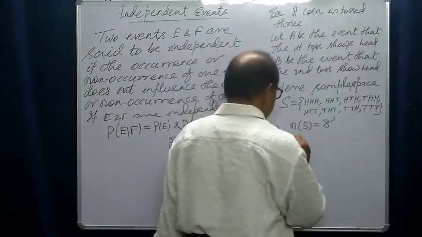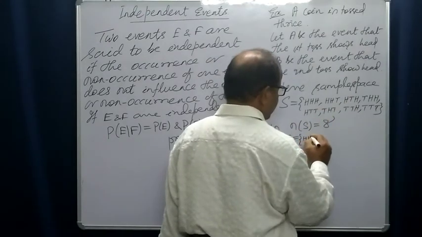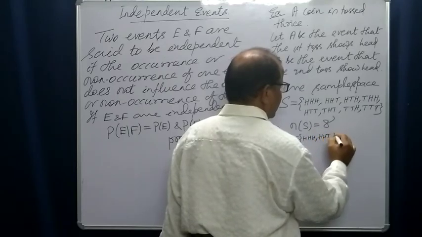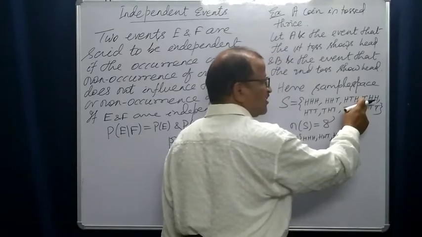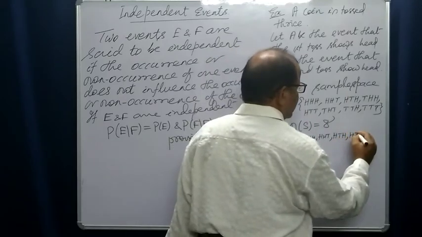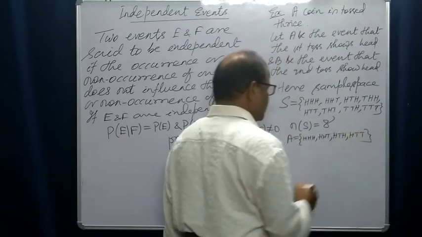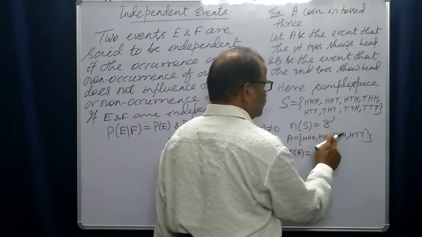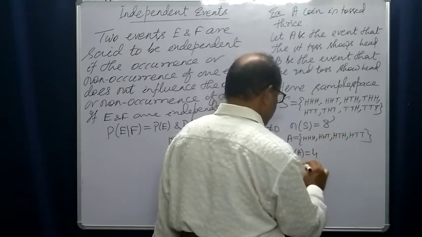And here A will be what? Out of these, head, head, head, head, head, tail, head, tail, head. Head, tail, tail is not, because the first toss is a head here, so it is included. No other outcome is there, so the cardinality of A will be 4. And what is B then?